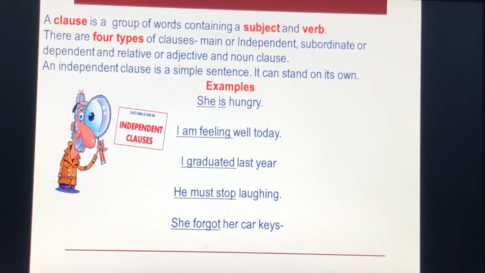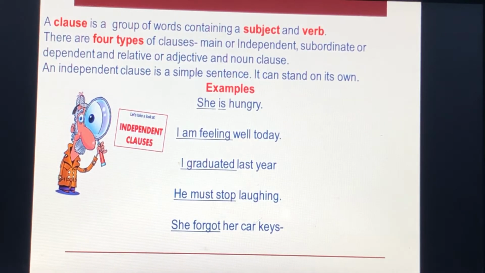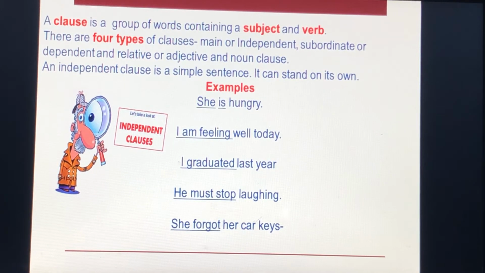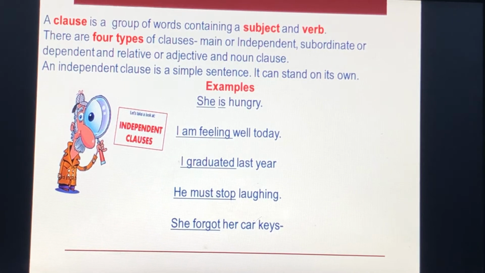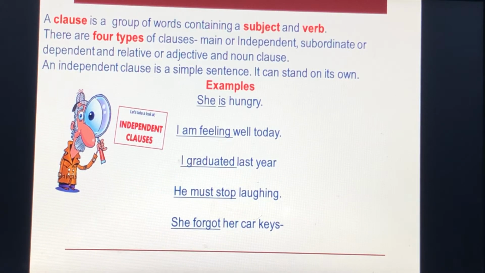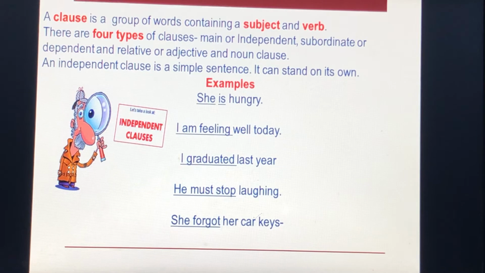An independent clause is a simple sentence. It can stand on its own. Example: she is hungry. In this sentence, she is subject and is verb. I am feeling well today. In this sentence, I is subject and am feeling is verb. I graduated last year. In this sentence, I is subject and graduated is verb.